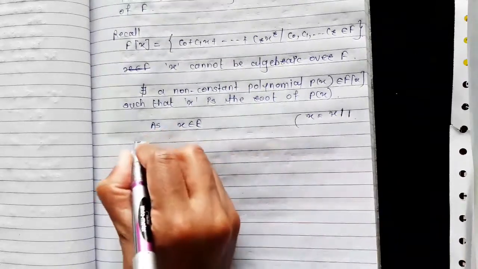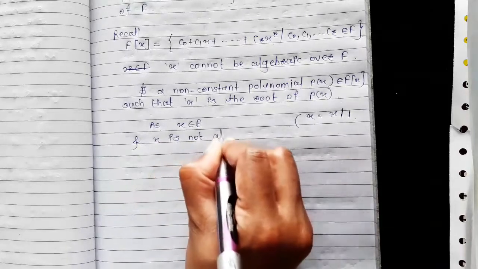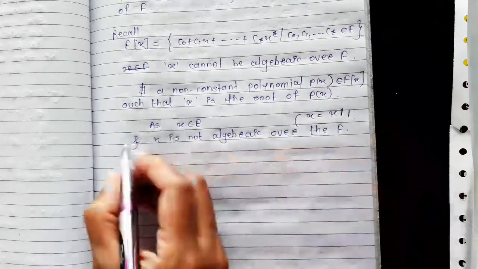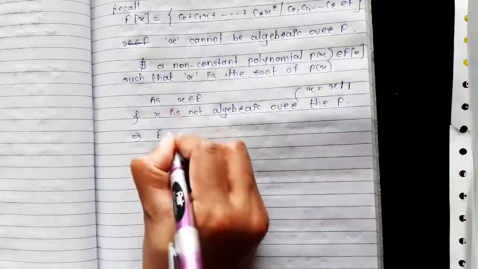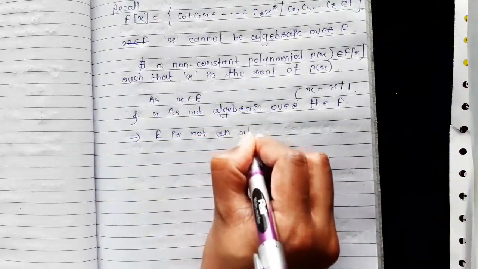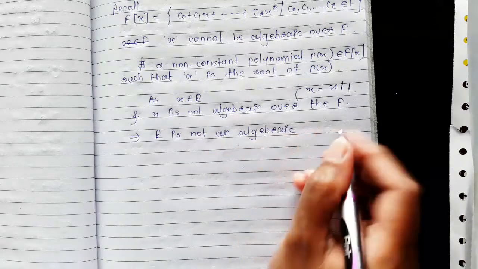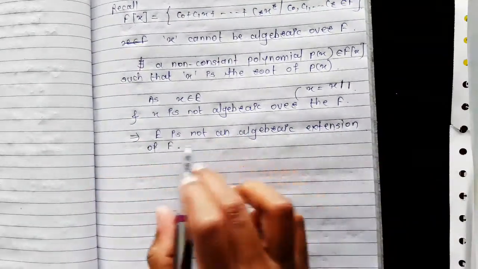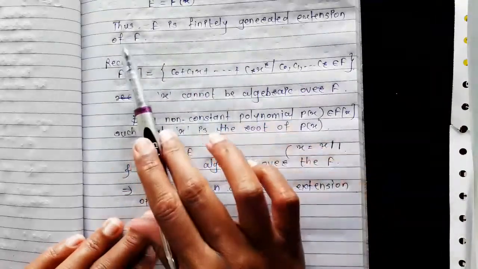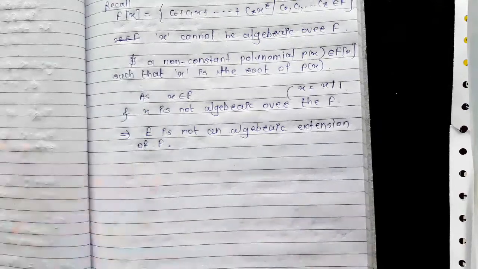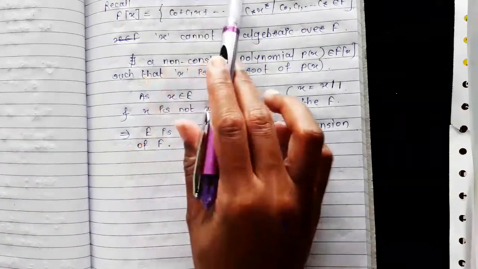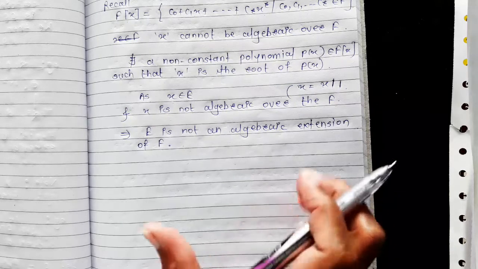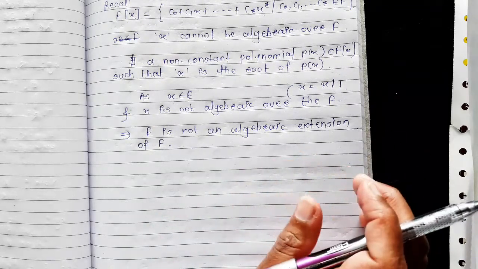As x belongs to E and x is not algebraic over the field F, this gives that E is not an algebraic extension of field F. It means that E is a finitely generated extension of F, but E is not an algebraic extension of F, and therefore it is not always true that a finitely generated extension is an algebraic extension.